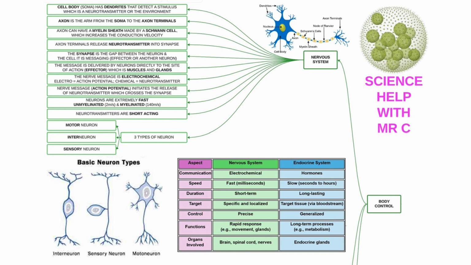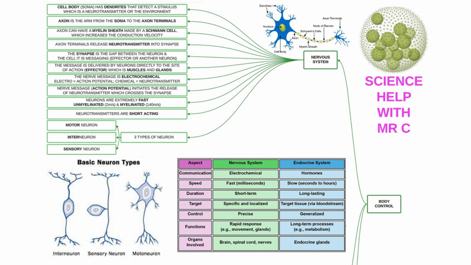The message delivered by neurons is directly to the site of action, whether this is the effector, another neuron, or muscles or glands. We say that the nerve message is electrochemical, electro because of the action potential, and chemical because of the release of neurotransmitter. Upon an action potential arriving at the axon terminal, the neurotransmitter is released into the synapse, which it then crosses and then attaches to a receptor on the effector cell.